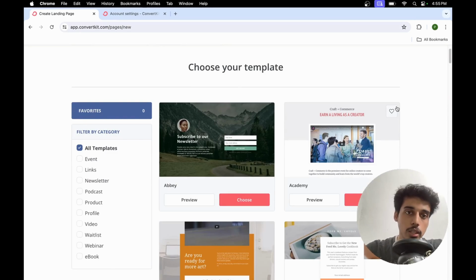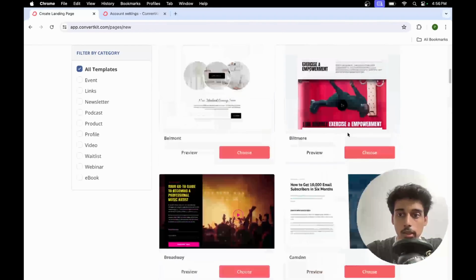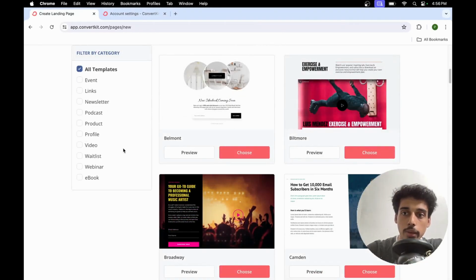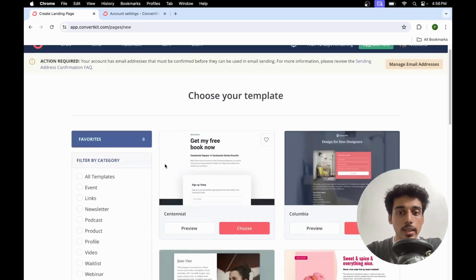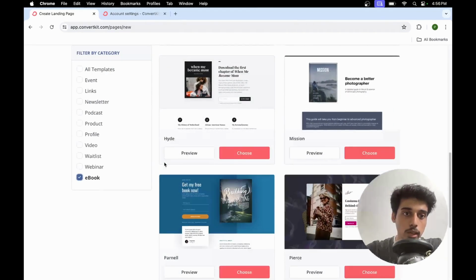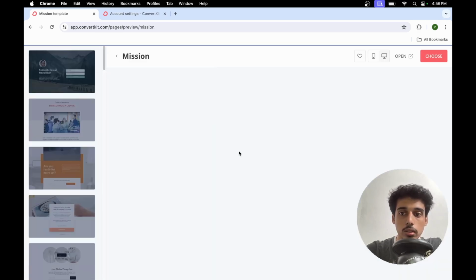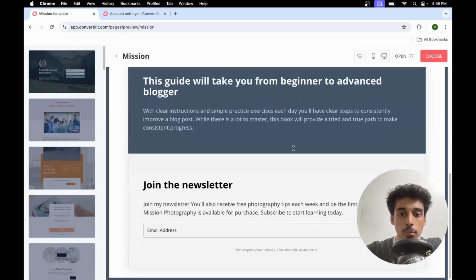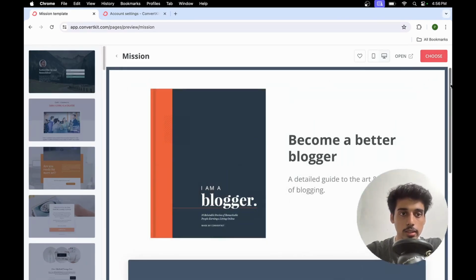And with the help of ChatGPT, it's pretty much simple to do, but I'll just make use of any of the existing ones. तो यहाँ पे I can just select, यहाँ पे categories भी हैं, like you want to create a landing page for a newsletter, for a podcast, to sell a product, or it's an ebook. So I can just select ebook with this because this is what I'm trying to do. And I can just select this Mission kind of one, which is pretty good in terms of the design template. So let me just see. And this is pretty much what I would like to use. So I'll just click on choose.